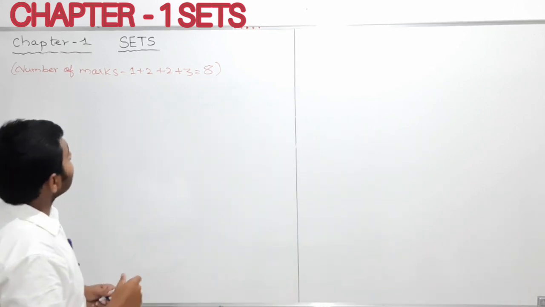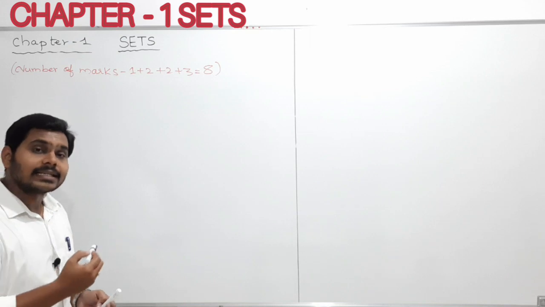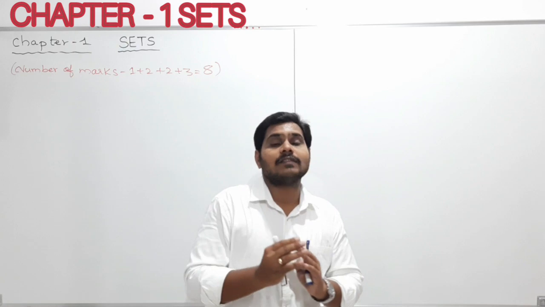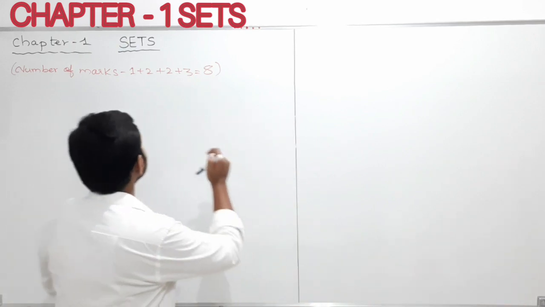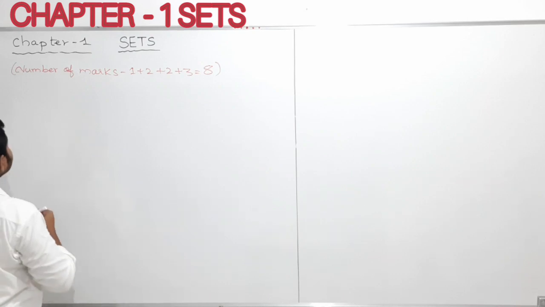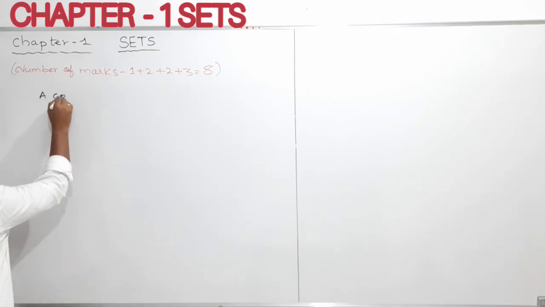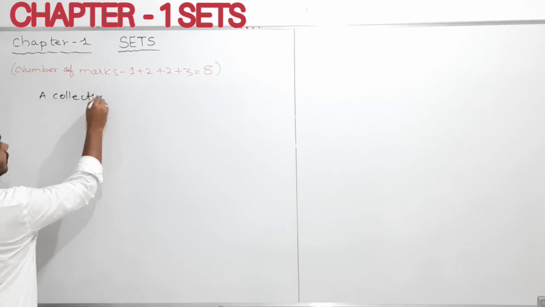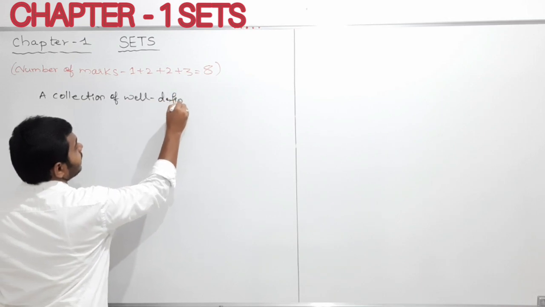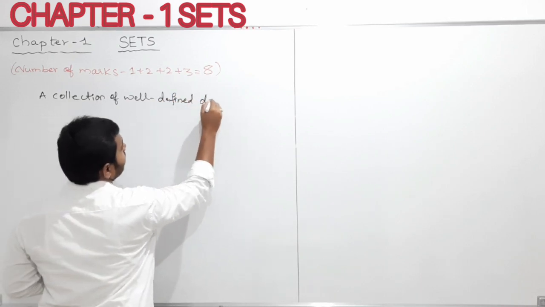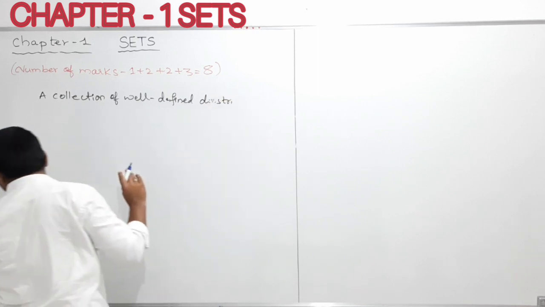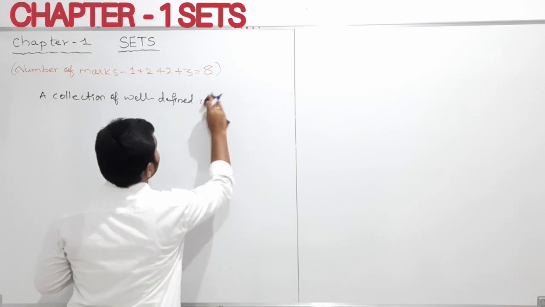So sets means my dear students, first I'll write the definition, then I'll take the examples. So what is the meaning of sets, that we are going to discuss. First my dear students, a set is nothing but a collection of well-defined distinct objects.